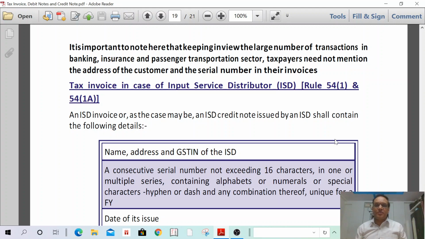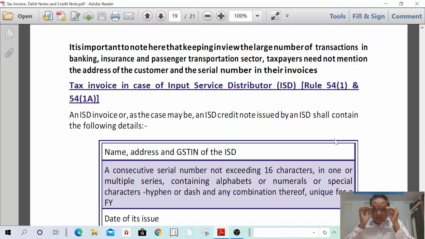Who is an input service distributor? He has got the invoices, he has paid the amount to the supplier, so he has input tax credit. Such input tax credit he has passed to the recipient unit. He has already paid the amount, so he has input tax credit. Such input tax credit he has passed to his recipient unit. In such a case, what details have to be mentioned in the ISD invoice? The input service distributor has to pass the credit. In such a case, what details does he have to mention in such an ISD invoice?